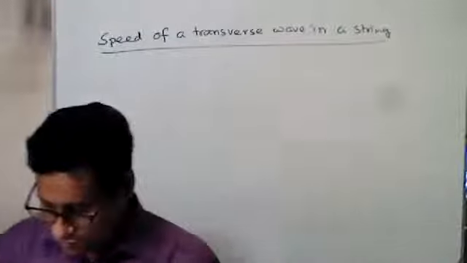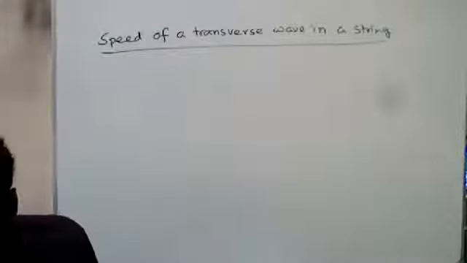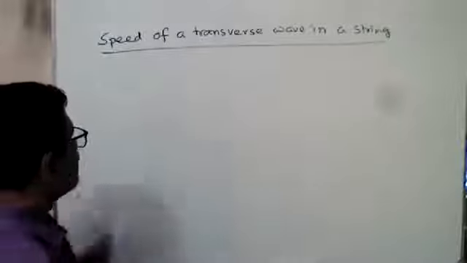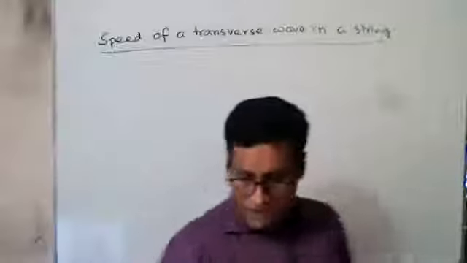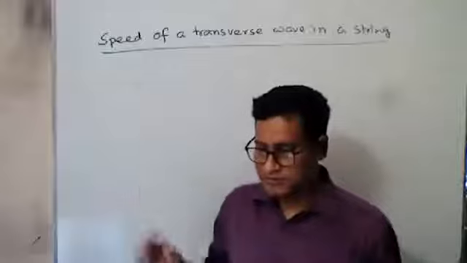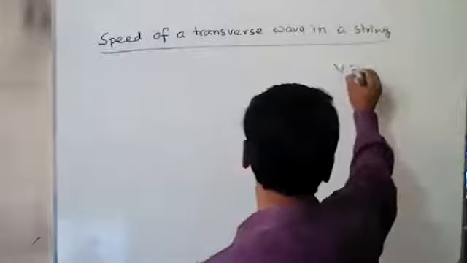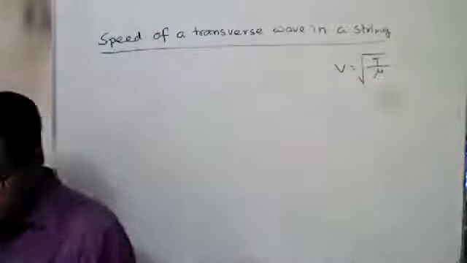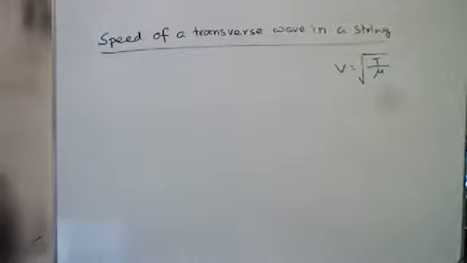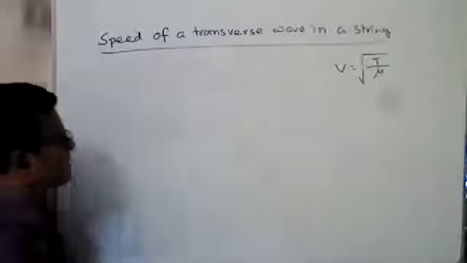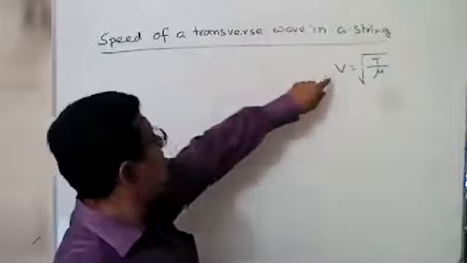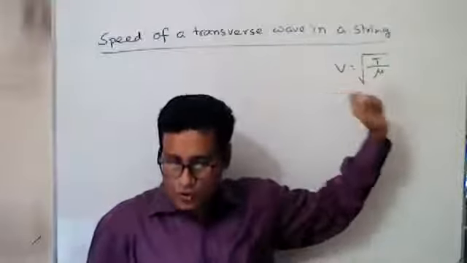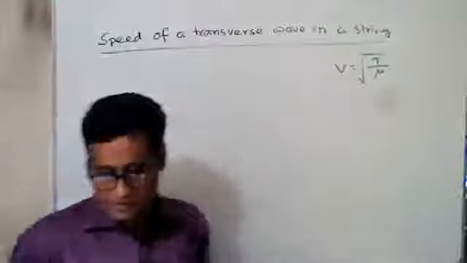It means in rope, in wire, in all cases, it is applicable. You have to remember this: the equation will be v equals root over T by mu. It is not the velocity of a transverse wave in general. It is only applicable for string, rope, or wire. You have to remember this.